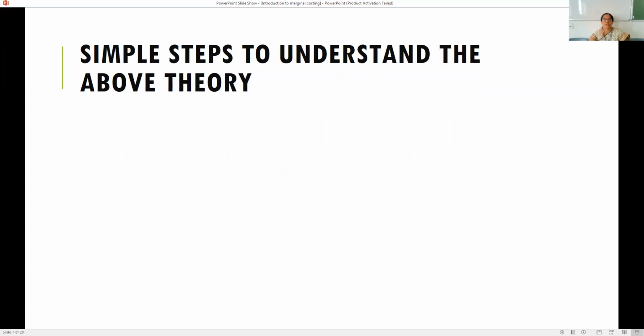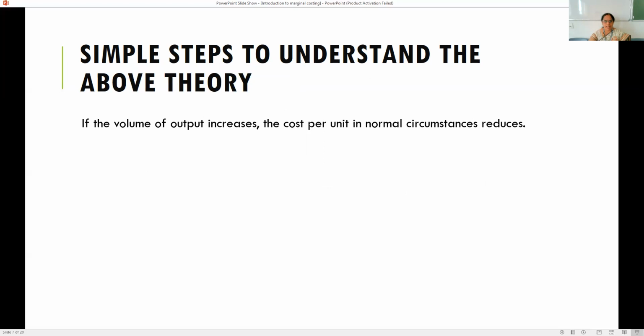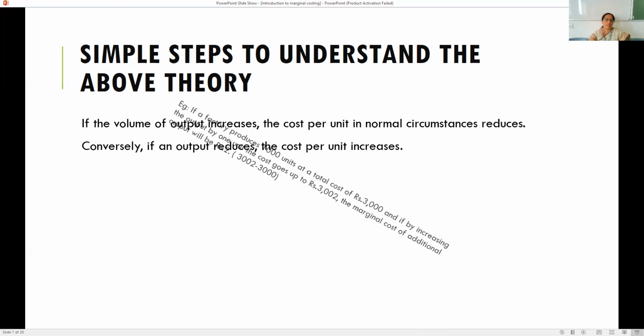Going through this definition, you might not be able to follow. So let us understand the theory of marginal costing with simple steps. It says that if the volume of output increases, the cost per unit in normal circumstances reduces. Conversely, if output reduces, the cost per unit increases.